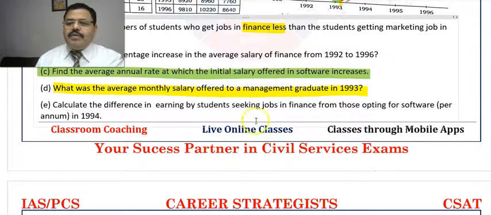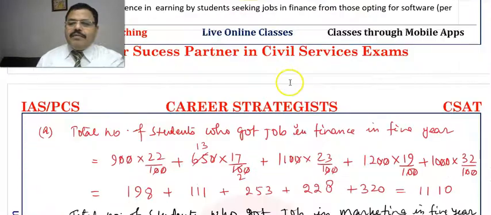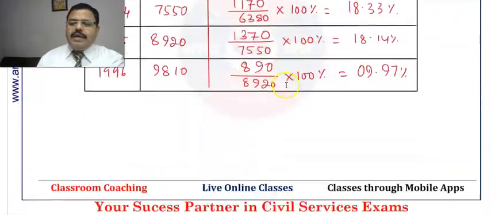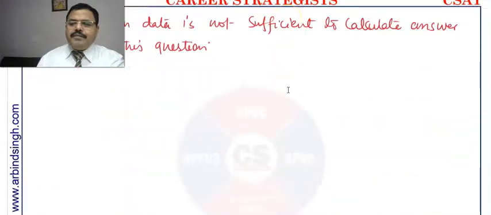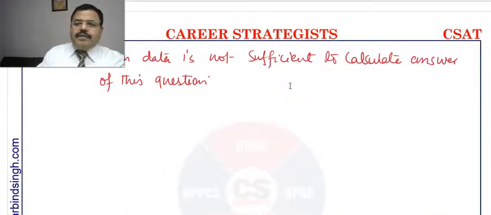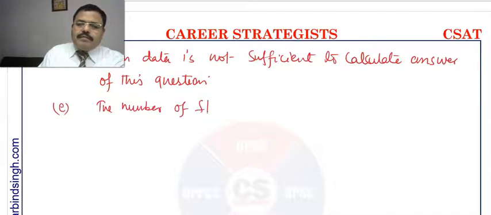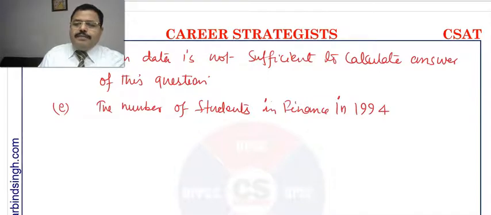So the E part of the question, we can calculate like this: the number of students in finance in 1994 was how many?